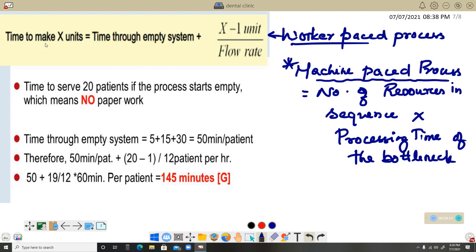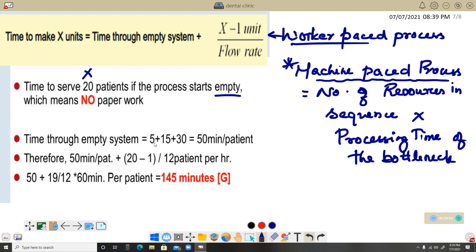For that you can see time to make X units, time through the empty system plus X minus 1 unit divided by flow rate. Here we are given time to serve 20 patients. This 20 patients indicates the X. The process starts empty, right? Which means no paperwork we consider over here. Time through the empty system, we have to compute first.